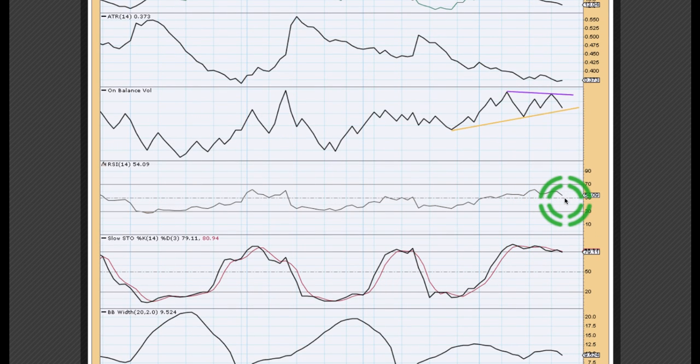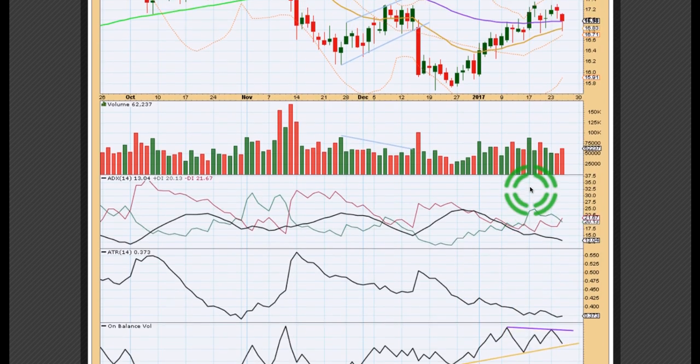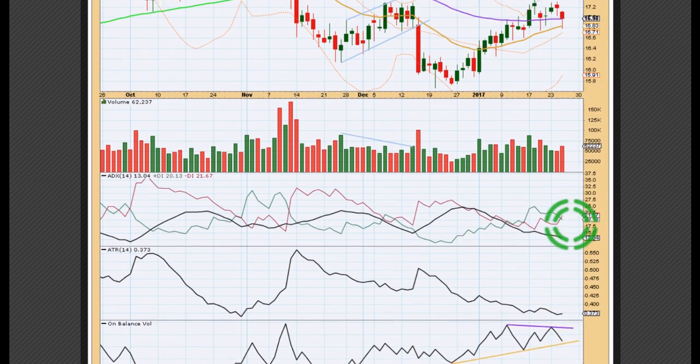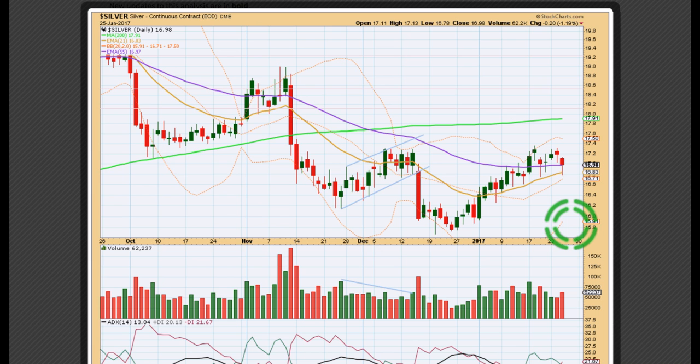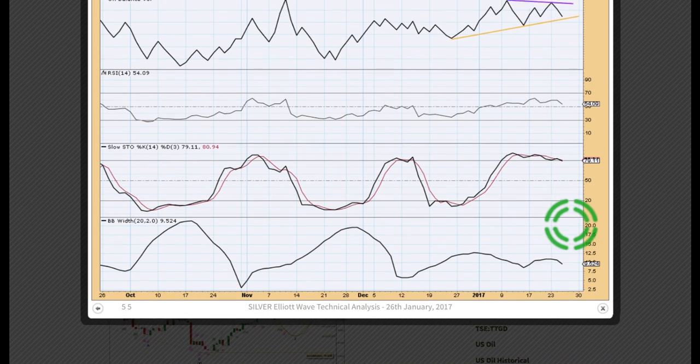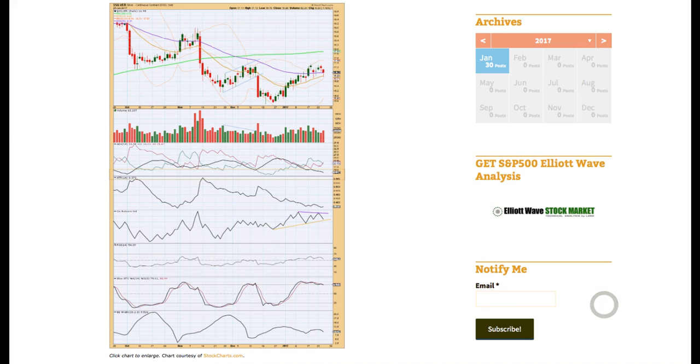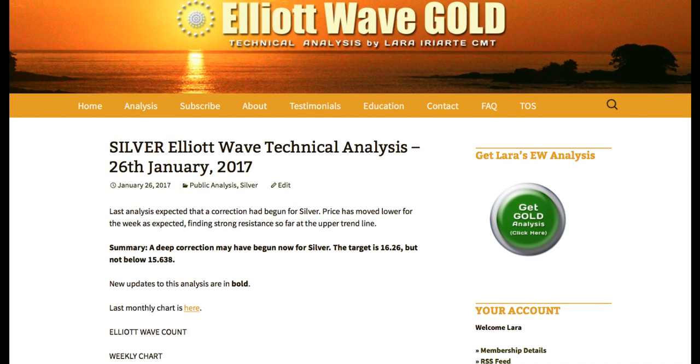RSI is approaching neutral. It didn't exhibit any divergence at highs between price and RSI to indicate any weakness, but stochastics was overbought and did exhibit divergence with price at the last highs, and now it may be returning from overbought. So overall, this analysis has some support for the Elliott wave count. It's not very strong support, but it's enough for me to expect that it's very likely that at this stage price is going to move lower for silver, finding resistance at that line, and overall move lower at least for the next week, if not several weeks, for a deep pullback.